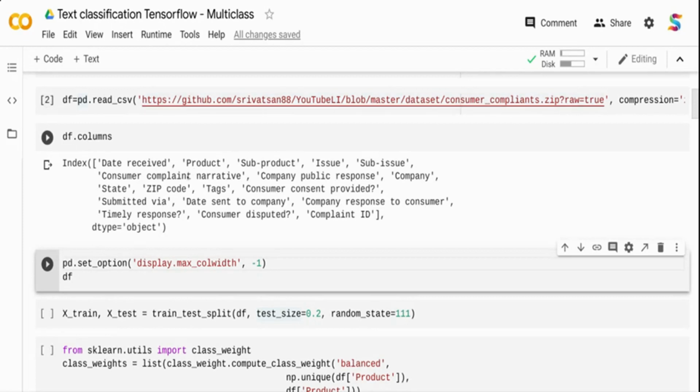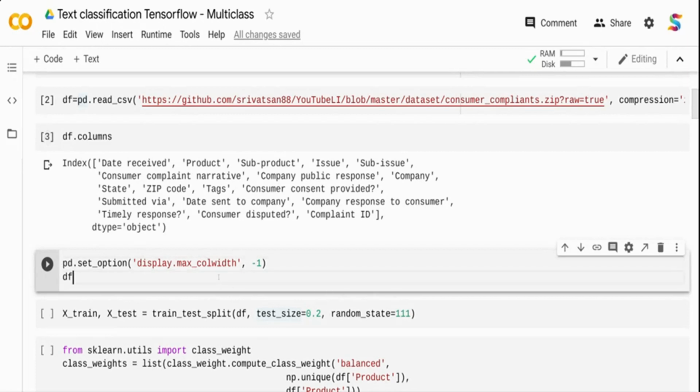I'm going to use the consumer complaints narrative as my input column, and the product column tells us what this particular complaint is related to. Is it related to a credit card? Is it related to a debit card? Is it related to collections, investment accounts? So there are multiple categories for product.